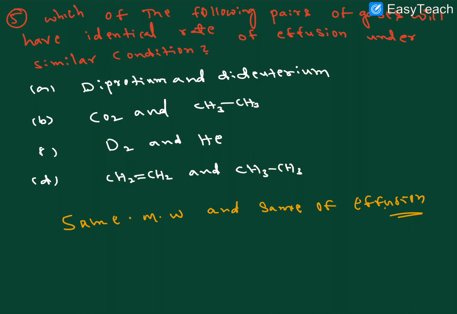Coming directly to the point, deuterium: what is the molecular weight here? One deuterium is 2, so totally 4. Helium is also 4. So these two have identical mass, and these two can effuse at the same rate. Same molecular mass means the same rate of diffusion or effusion. I hope it is clear.